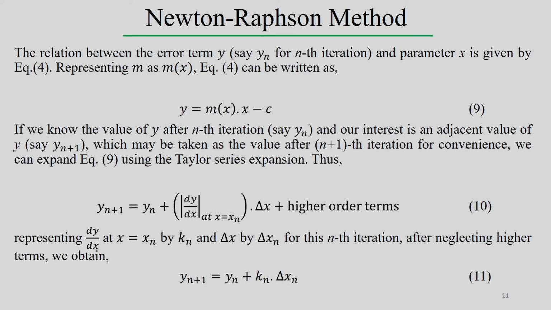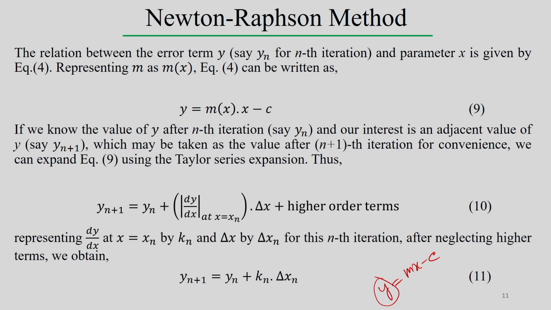So, we start with the relation between the error term. For example, we define the error term also, because once we define y equal to mx minus c, we consider y as the error term. When the error term becomes 0, y equal to 0, then we reach the exact solution.